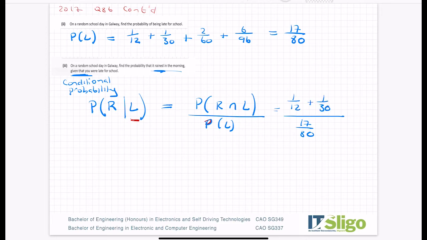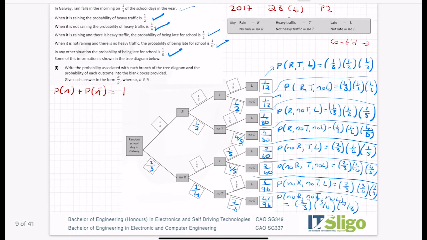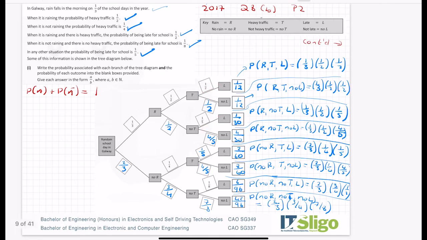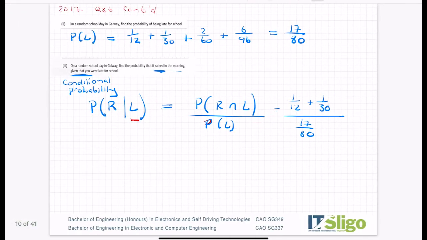Okay, so let me explain that again. So it's the probability that it rained and you were late. Okay, so that's why I'm not including the lower half, because this was not rained. So just the conditions that you were late where it rained. Okay, put that into the calculator and you get 28/51.